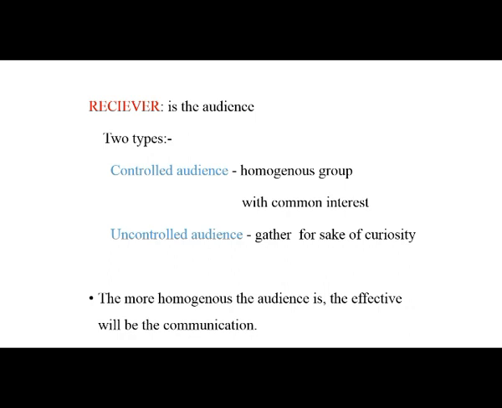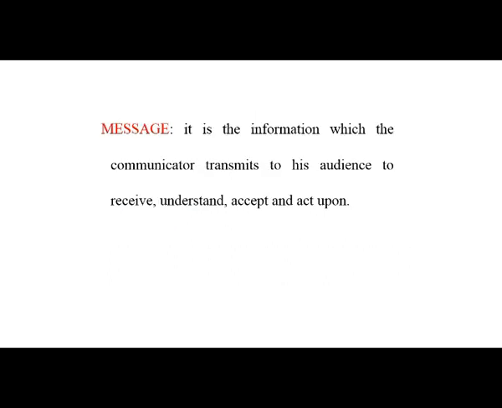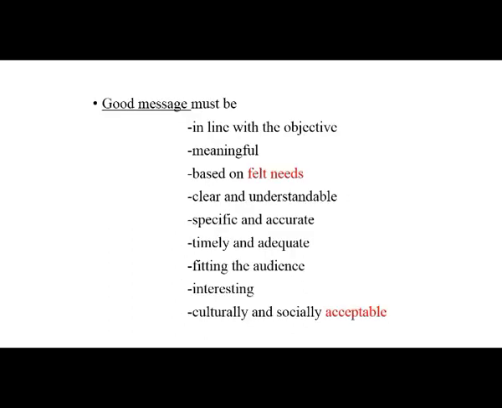So here it says that the more homogeneous the audience, the more effective will be the communication. That is, if it's a controlled audience, you can communicate in a better way, right? Okay. Now the third component is the message. The message is nothing but the information which the communicator transmits to its audience, right? It's the information. Now, what is a good message?